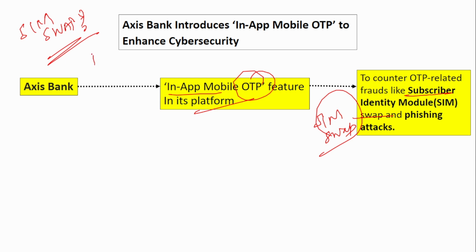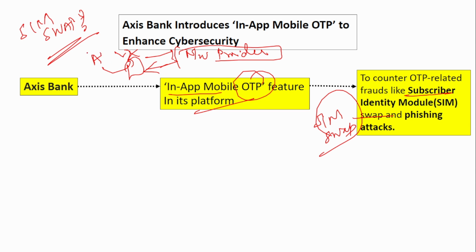Say suppose there is a person A and this is the fraudster X. He will collect the details of A somehow in a fraudulent manner, and he will call the network provider, Airtel or Jio, and tell them that my SIM got damaged or lost, so kindly assign my number to this new SIM. Give me a new SIM with that old number itself. What happens now is that all the calls and all the OTPs will start coming to X, and when the OTP comes, he will obviously get the money, right? Fraudulently, he will take all the money. That is what is called the SIM swap.